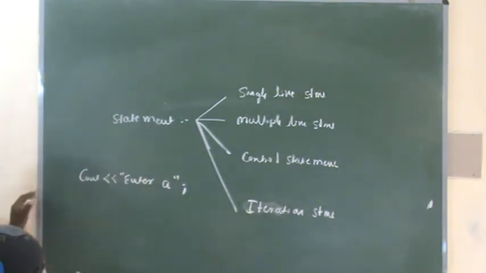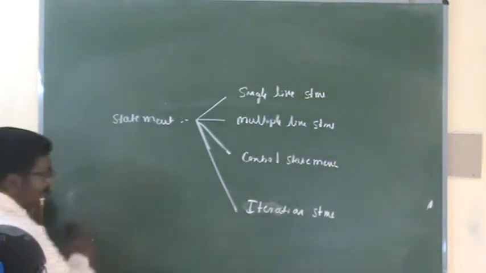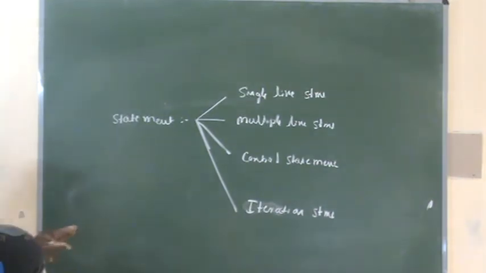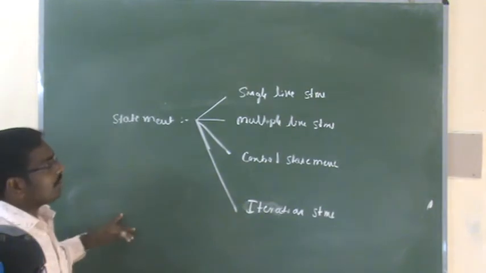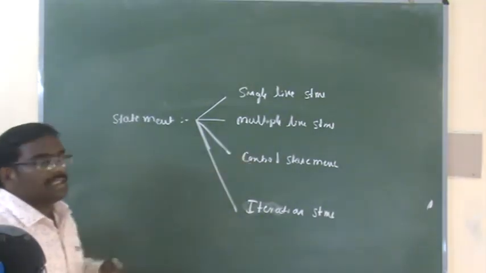And what is the meaning of multiple line statements? A set of statements which are enclosed within a pair of curly braces. So those statements we call multiple line statements.